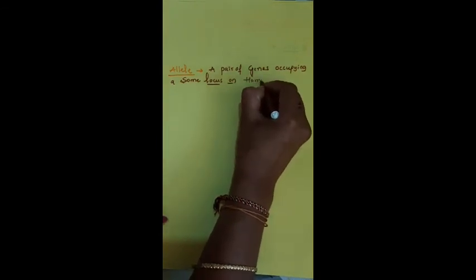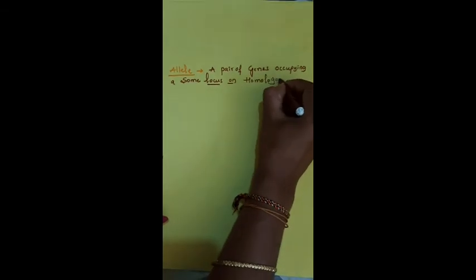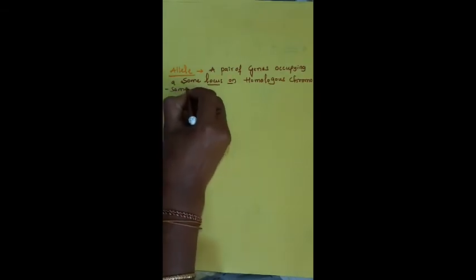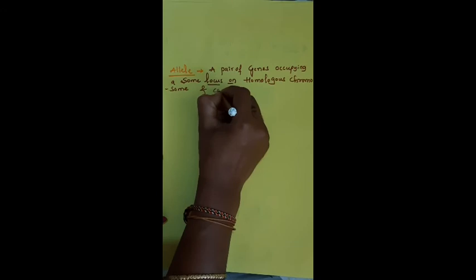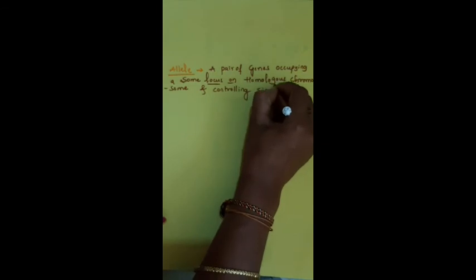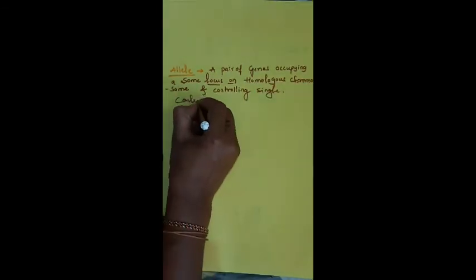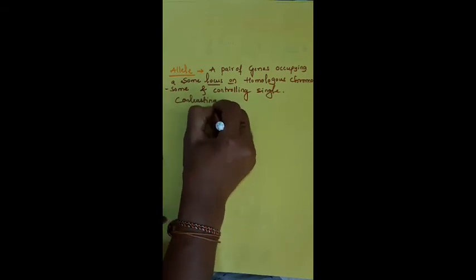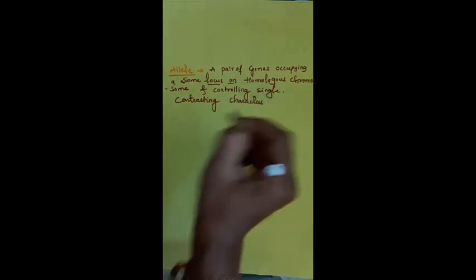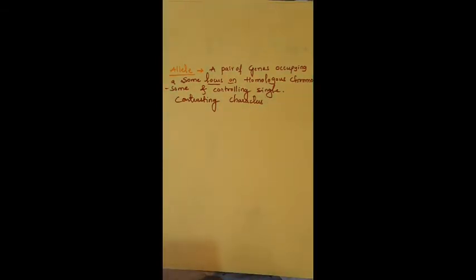Allele means a pair of genes occupying the same locus on homologous chromosomes and controlling single contrasting characters. Okay. Allele is a pair of genes which are present in the same locus of the homologous chromosome and controls the contrasting single character.